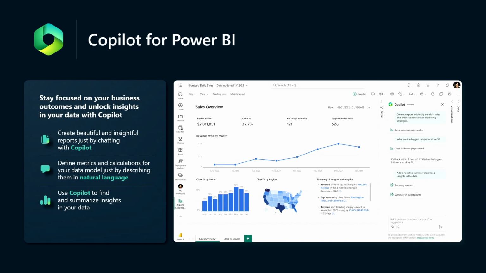Right? So we want to be able to not just help you go and build those reports, but actually go and help you explore the data, help you understand the data, find insights, both with the Copilot chat pane, but also with experiences built directly into the Power BI report canvas. So with that, let's go ahead and play the demo, and let's take a look at the Power BI experiences as well.